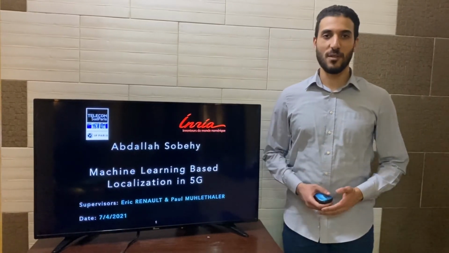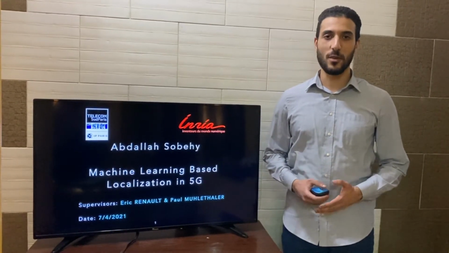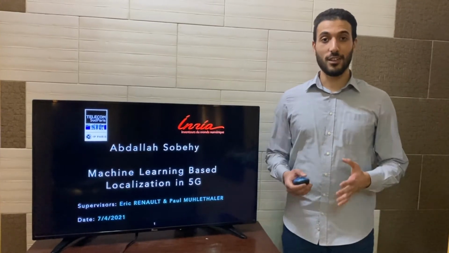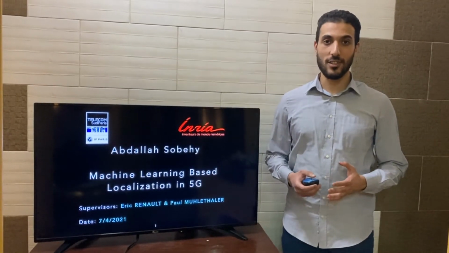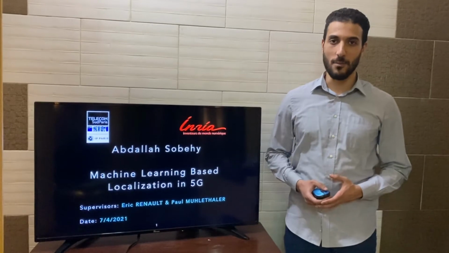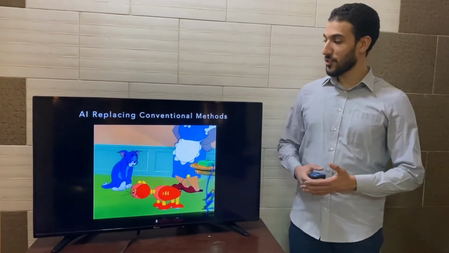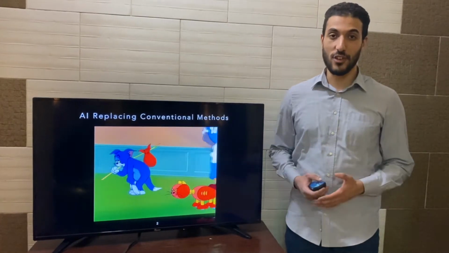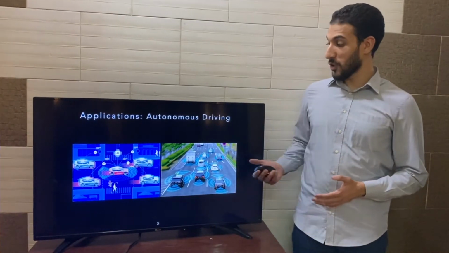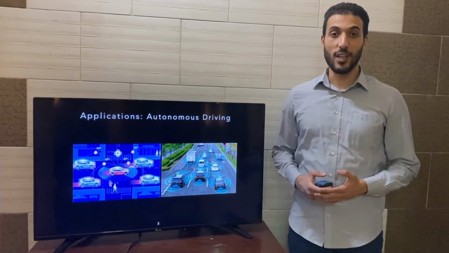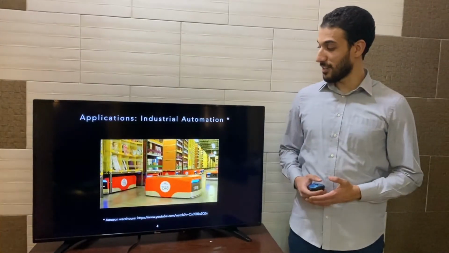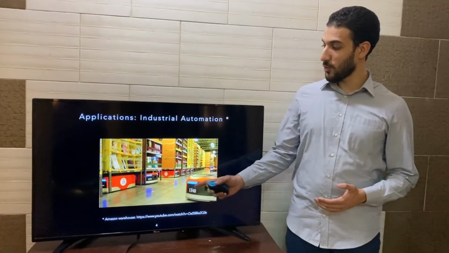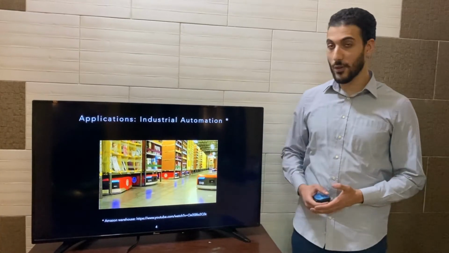Welcome to the presentation about my PhD thesis in machine learning based localization in 5G. I'd like to start my talk by showing you three applications and extracting the common aspect between them. AI has replaced conventional methods long time ago, since this AI-powered cat replaced Tom in capturing Jerry efficiently. Also, in autonomous driving, cars are able to drive in full autonomy. Last but not least, in Amazon warehouses, these robots transfer products from one place to another efficiently.